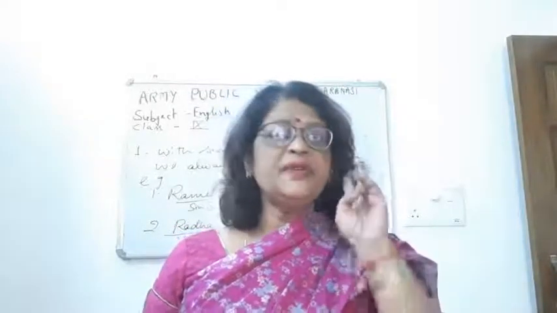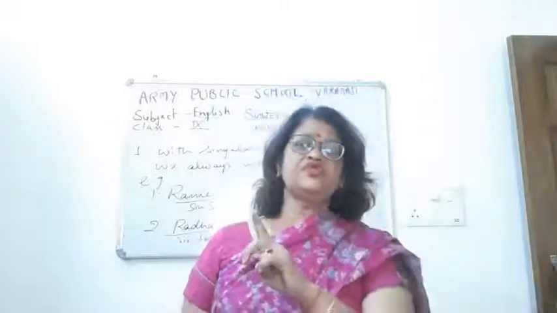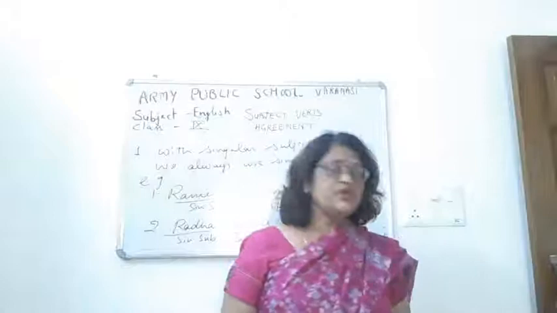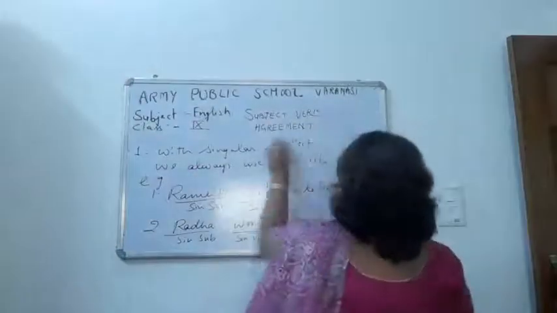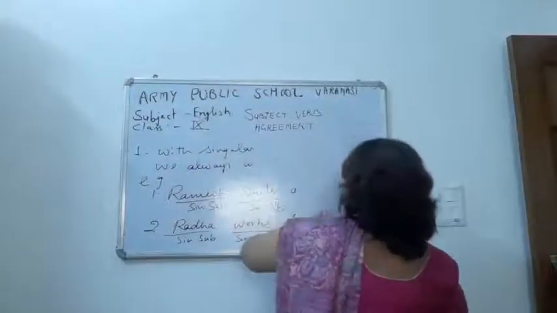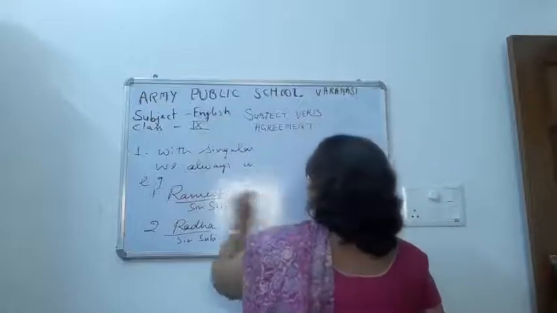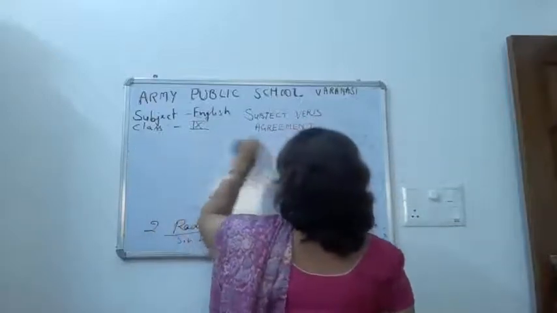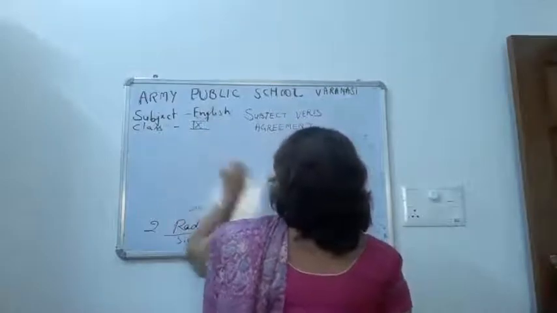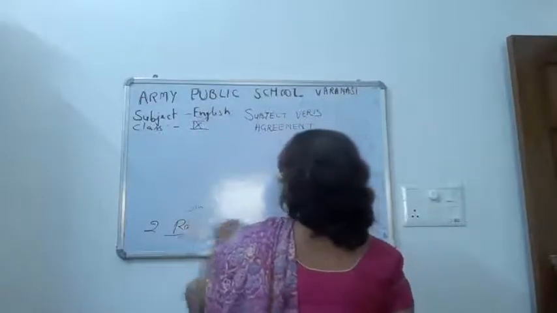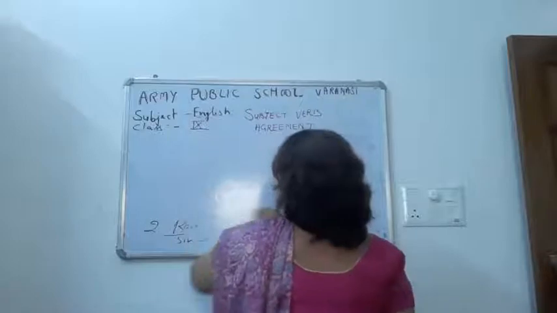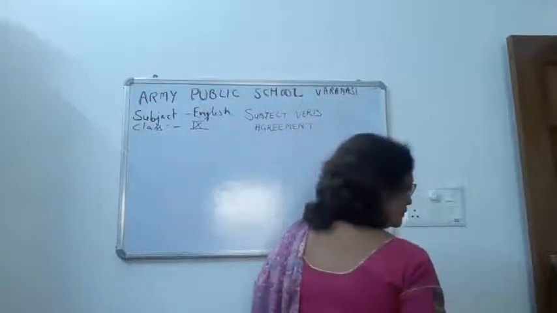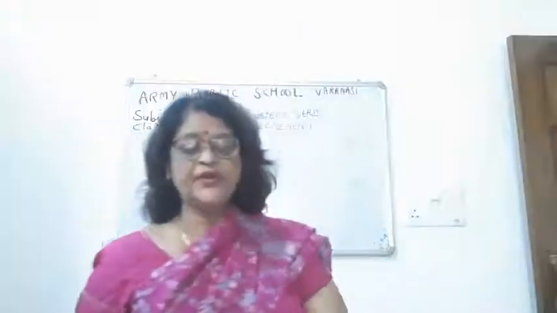Now rule number 2, with a plural subject we always use a plural verb. So what is rule number 2?